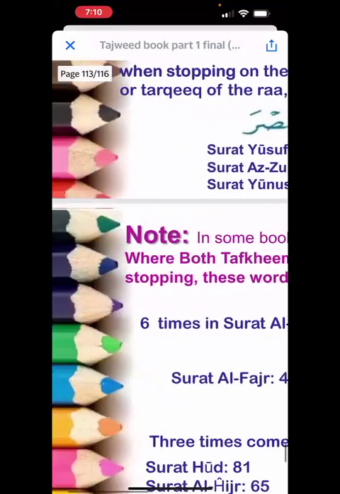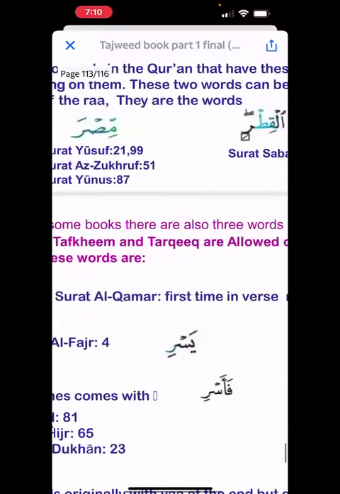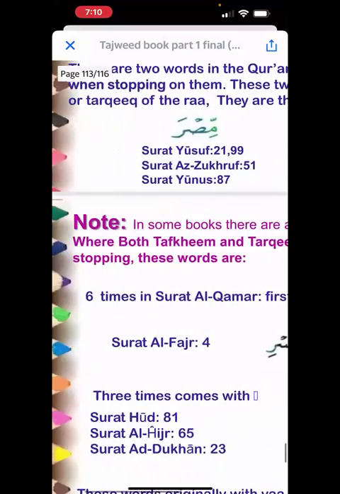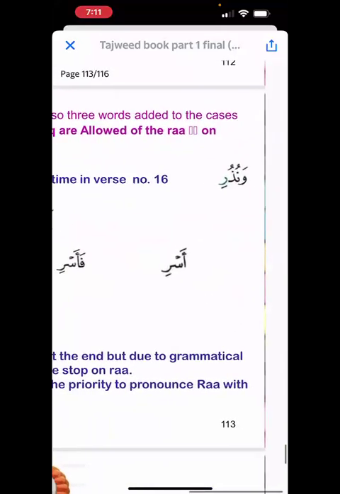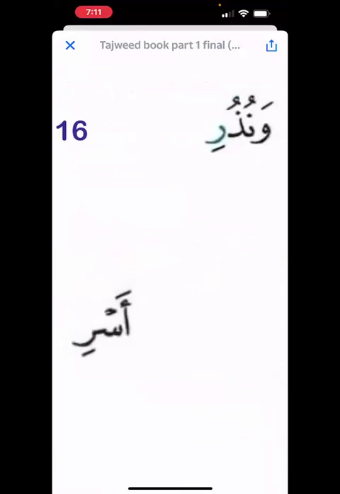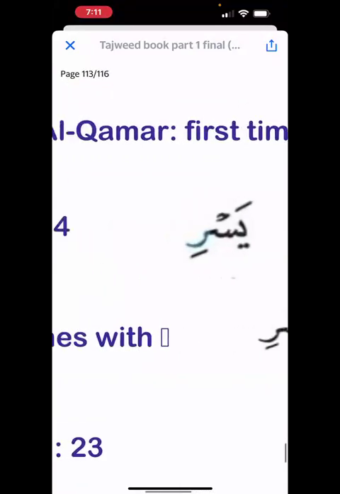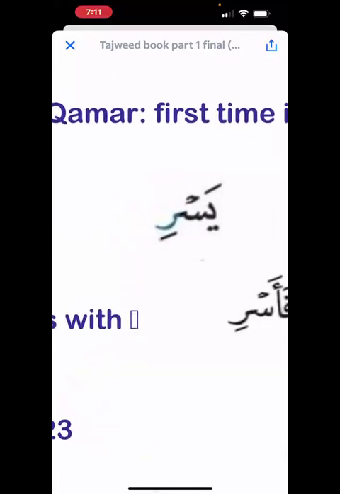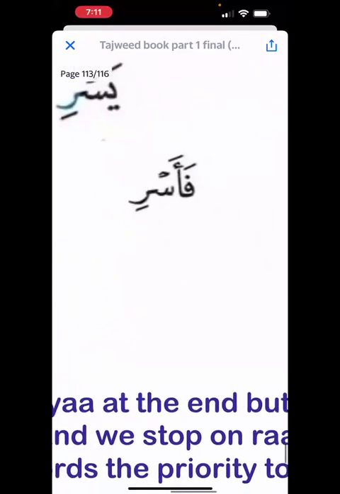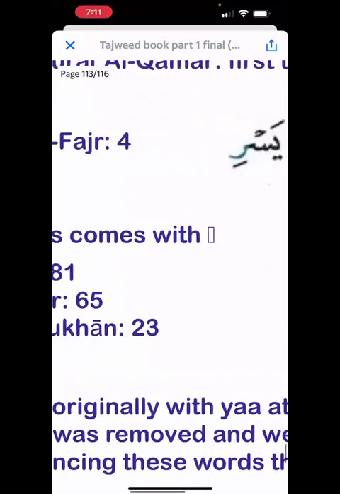Now keep in mind, in some books, there are also extra words that they have pointed out where both tafkhim and tarqiq are allowed. Look at the one here. Normally, if I stop at the word wanudur, I would read it with a heavy ra, right? But you have the option of reading it also as a light ra, as tarqiq. Here again, I would have read the ra heavy because of the fatha on the ya, but then I have the option of reading it light. So I have the option of reading it heavy or light.